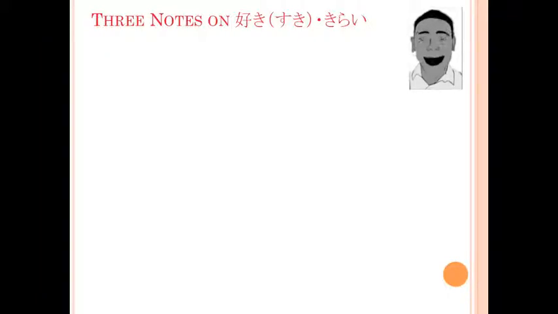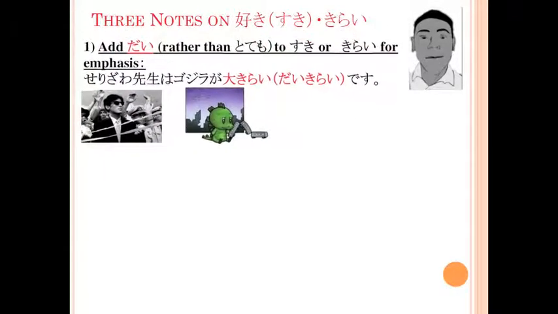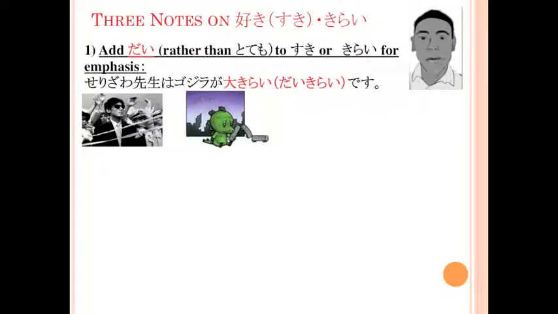Now, I promised that this grammar point would be very important, and we'll get to why it is so important in the next slide. In the interim, I want to give you three notes about suki and kirai. First, if you like or dislike something very much, you can use the intensified forms of suki and kirai, which are daisuki and daikirai. We usually use these forms rather than modifying suki and kirai with totemo. So, if Serizawa-sensei really abhorred Godzilla, we can say, Serizawa-sensei wa Gojira ga daikirai desu.